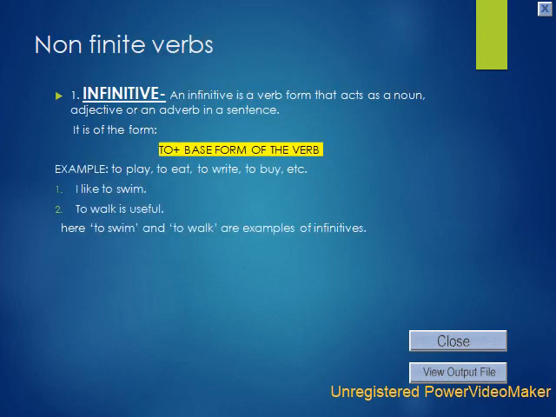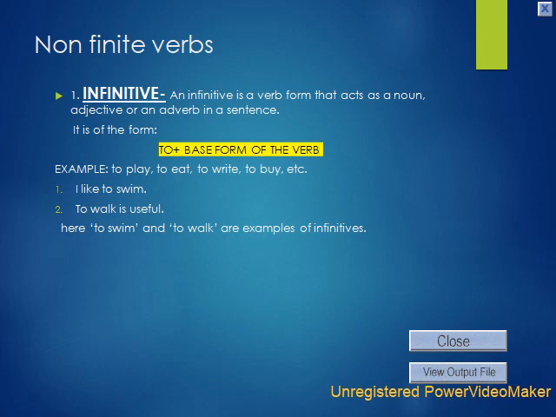Now we will learn non-finite verbs. As already shown in the previous slides, non-finite verbs are those verbs that do not change according to the subject, tense, and person of the sentence. The first verb under non-finite verbs is the infinitive. Now what is an infinitive?